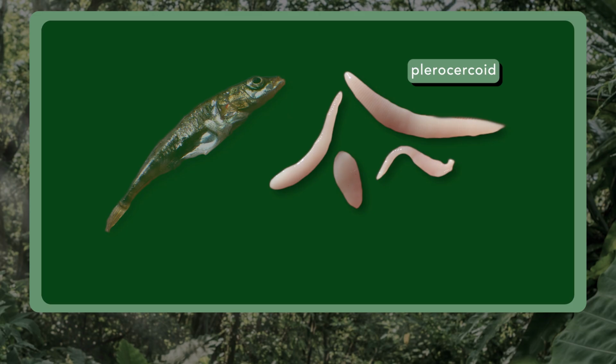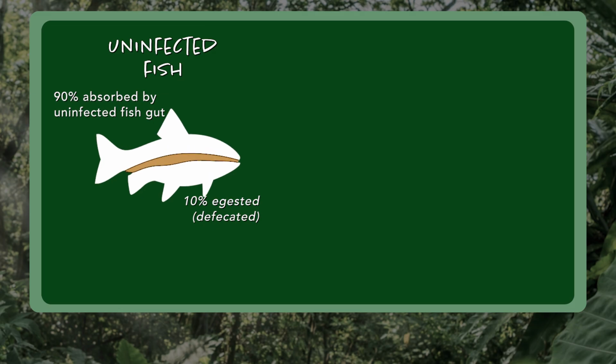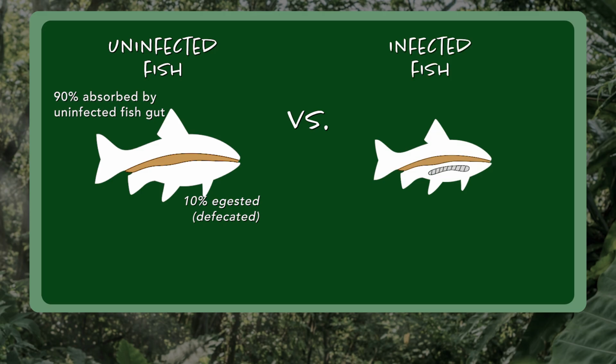In that stickleback host, the energetics of Schistocephalus solidus are really, really different than they would be for the adult stage of the parasite living in the definitive host. Let's look first at an uninfected fish. Let's say it's consuming a bunch of food. About 90% of that is absorbed by the uninfected fish's gut, and about 10% is egested or defecated out. Of the food consumed, 90% is used by the uninfected fish for maintenance, growth, reproduction, whatever.